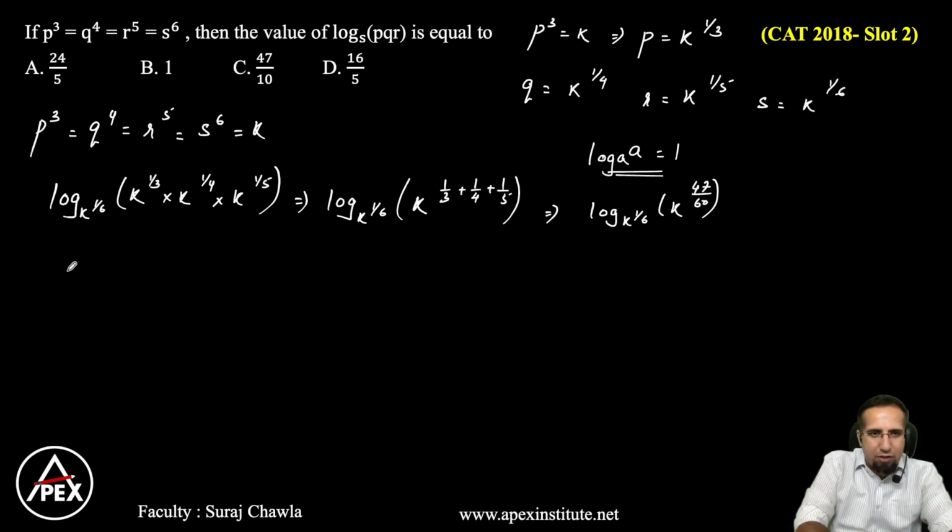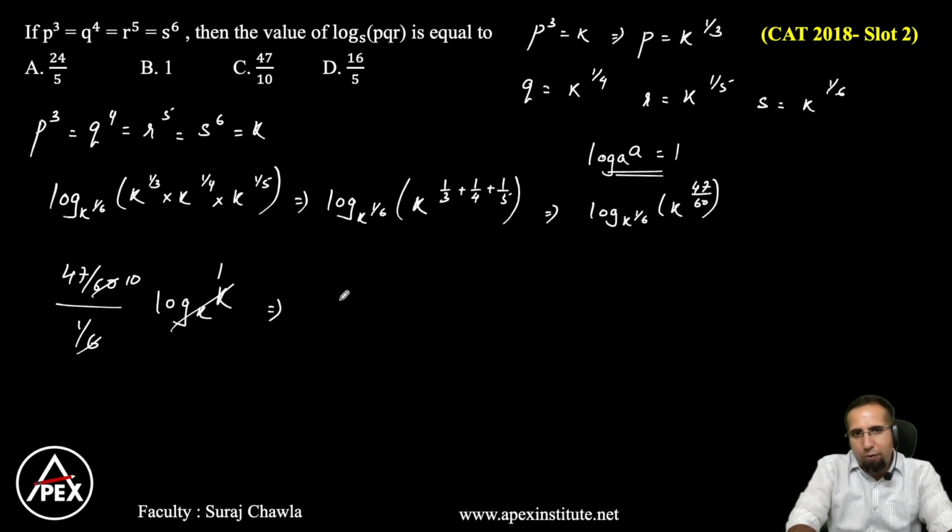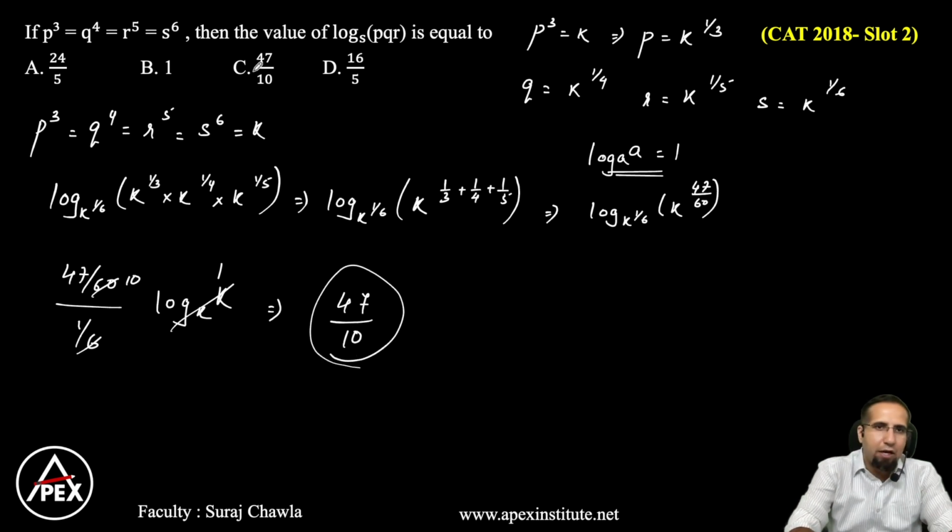Now let's simplify this. So this can be written as 47 by 60 divided by 1 by 6, and then we can write log k to the base k. Now k to the base k is always 1. So this eventually becomes 6 ones are 6, 6 tens are 60. So my final value here becomes 47 by 10, and that is going to be our required answer.